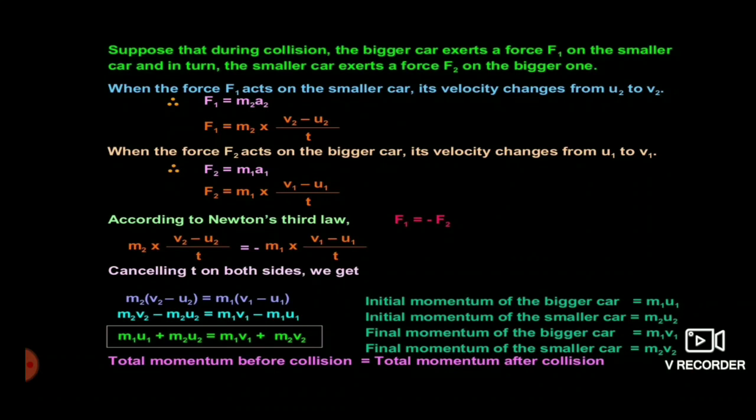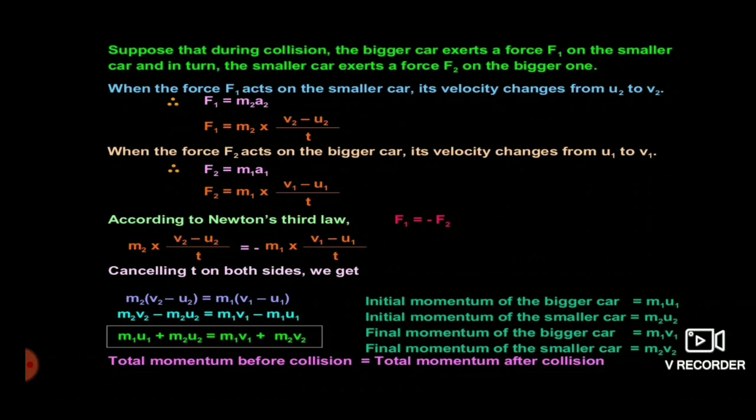Now suppose that during collision the bigger car exerts a force F1 on the smaller car, and in turn the smaller car exerts a force F2 on the bigger one. So when the force F1 acts on the smaller car, its velocity changes from u2 to v2, meaning when the larger car hits the smaller car, it changes its velocity.